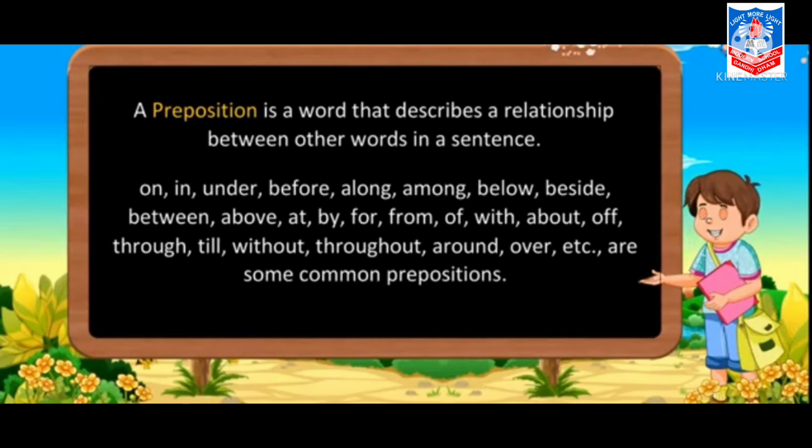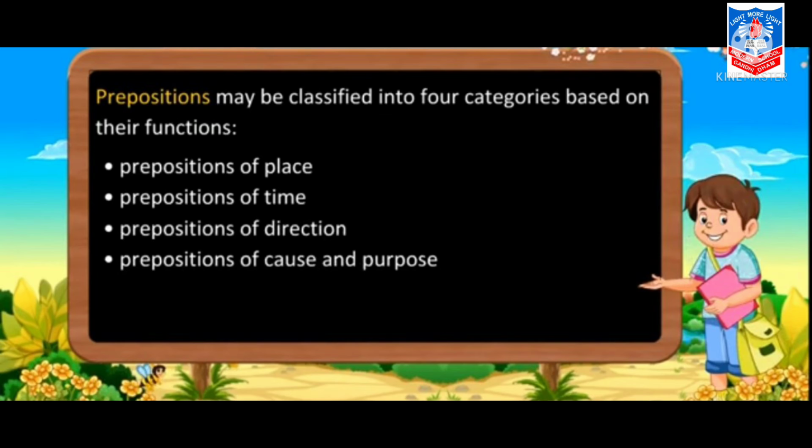On, in, under, before, along, among, below, beside, between, above, at, by, for, from, of, with, about, through, till, without, throughout, around, over, etc. are some common prepositions. And with the help of prepositions only, we can describe the relationship between the two words in a sentence. Then prepositions may be classified into 4 categories based on their functions.